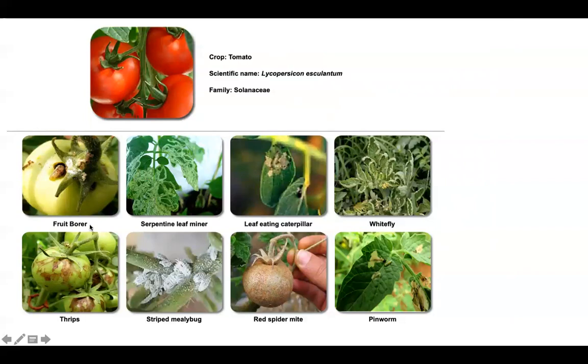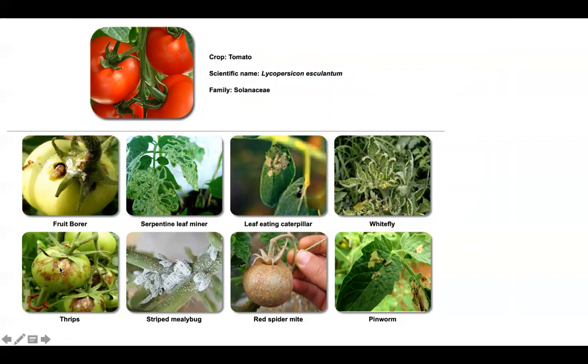Tomato has the fruit borer, Helicoverpa armigera, then the serpentine leaf miner, which mines the leaf in a serpentine manner. The name itself denotes the damage. Then the leaf-eating caterpillar eats the leaf, and whitefly causes curling.